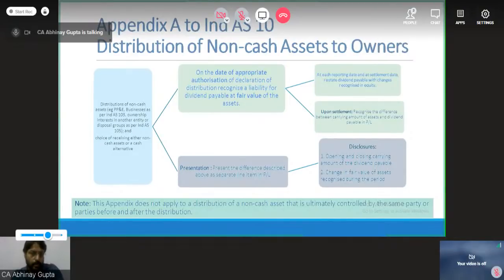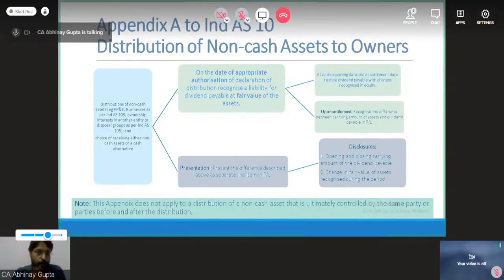Now, on the date of appropriate authorization of the declaration of the distribution, recognize a liability for dividend payable. Whenever a company distributes anything to shareholders, it means simply paying out a dividend. Dividend can be in cash or non-cash. It is nowhere written that dividend has to be in cash. So if the Reliance Industries Limited shares, lying as an investment in the company's balance sheet, are distributed to the demat accounts of individual shareholders, this transaction will be accounted for as a dividend only. In layman's language, this is payment of dividend in kind: instead of paying cash, the company is paying something else to the shareholders.